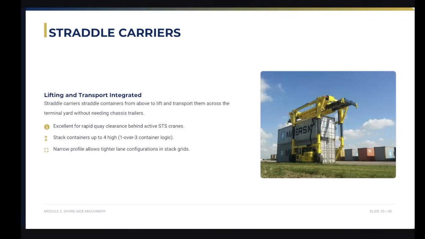And then we also have what we call the straddle carrier. The straddle carriers lift containers from above and carry them directly across the yard. This one eliminates the need for yard trucks, creating a highly efficient, single vehicle transport loop.